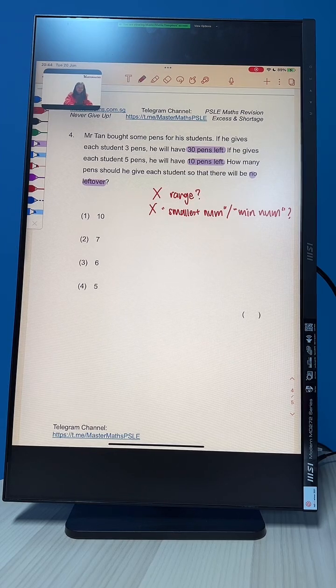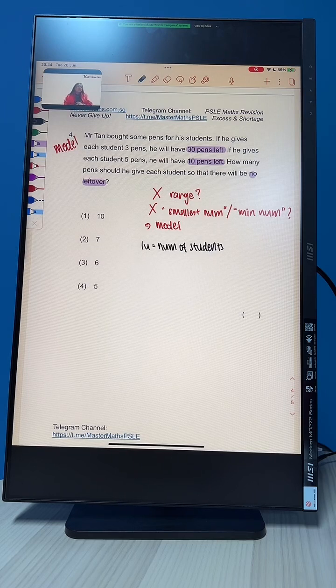Since we know we use the model method, what we want to do is to first call our number of people, which in this case is students. Our 1 unit is the number of students, so that we can later on use units to solve. So let's draw the model.